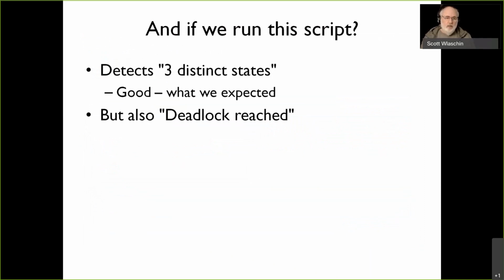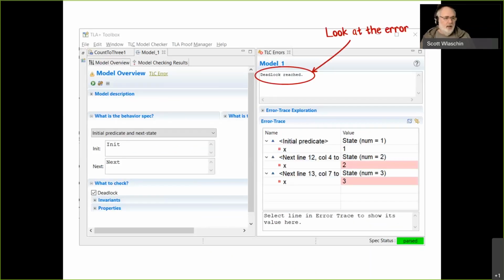And then it also says deadlock reached. And that doesn't sound very good. That sounds a bit scary. What does it mean by deadlock? So we go and look at the error, and there's a little trace, and it says it went from 1, and then it went to 2, and then went to 3, and it stopped. And this is the problem. The problem is that it stopped.